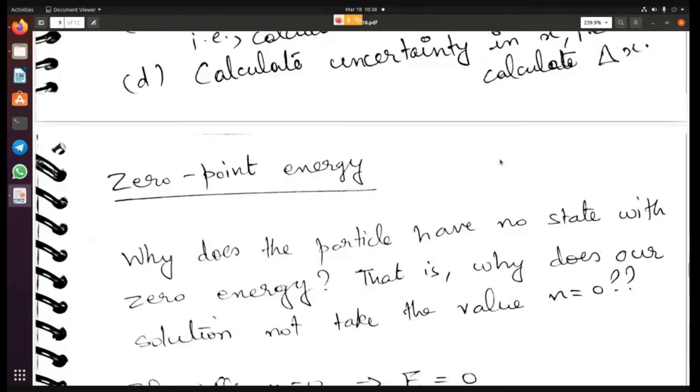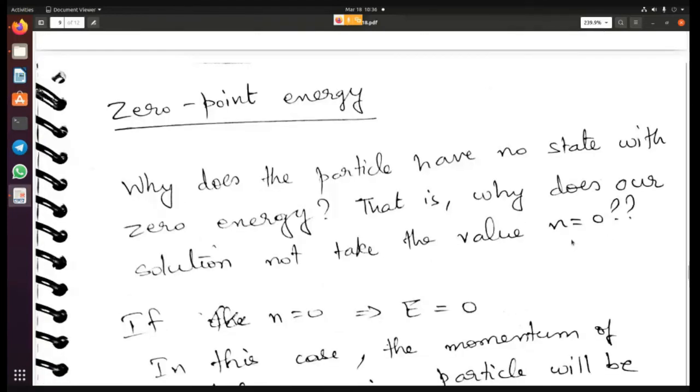All right. So now let's come to zero point energy. Why did we not choose the value n equal to 0 while solving Schrodinger's equation? There must be a reason. So what does n equal to 0 represent? If n was equal to 0, k would have been 0. If k was 0, energy would have been 0. So if energy would have been 0, what does that mean? That means that the particle has no energy, meaning the particle has no momentum, meaning the particle is at rest. So the particle is at rest.